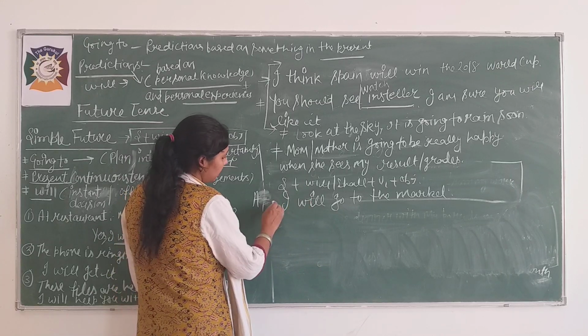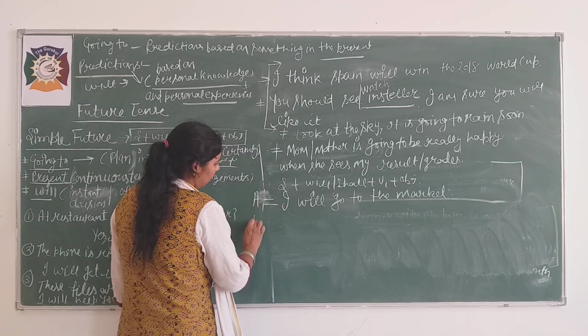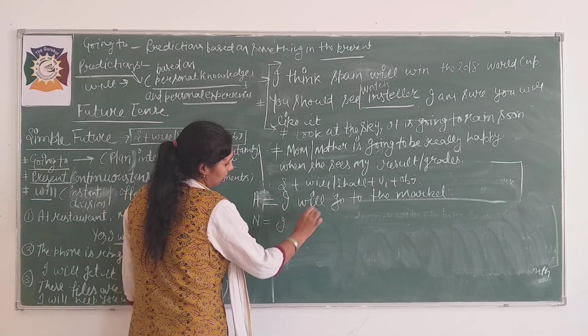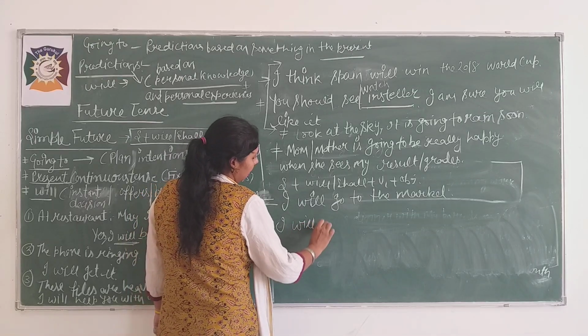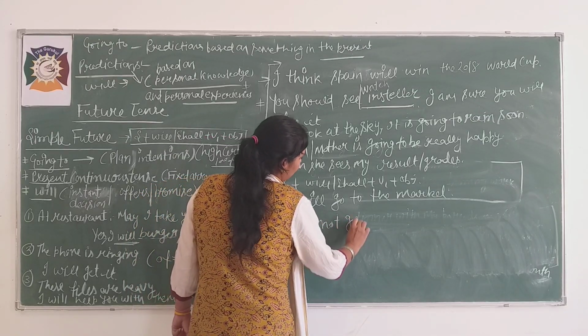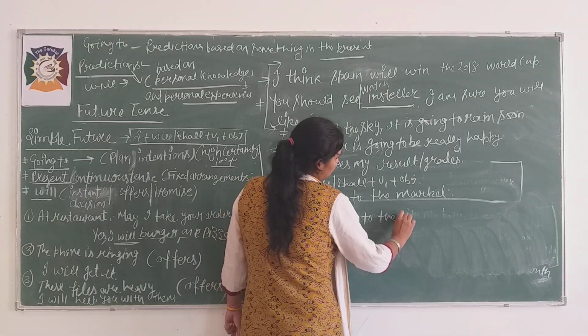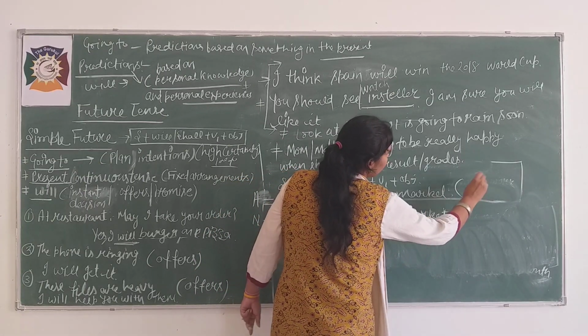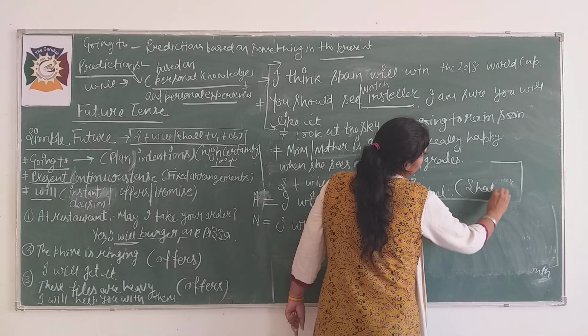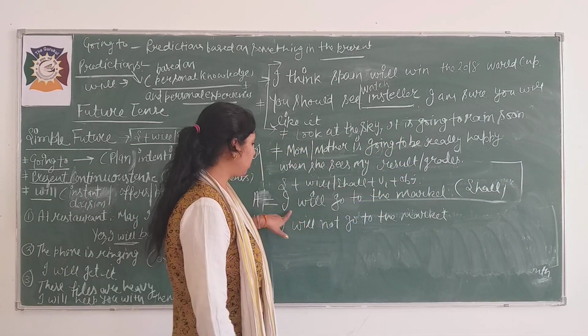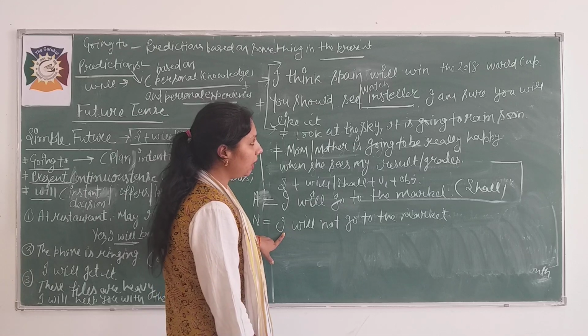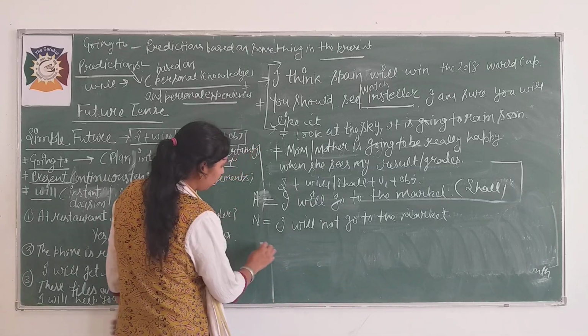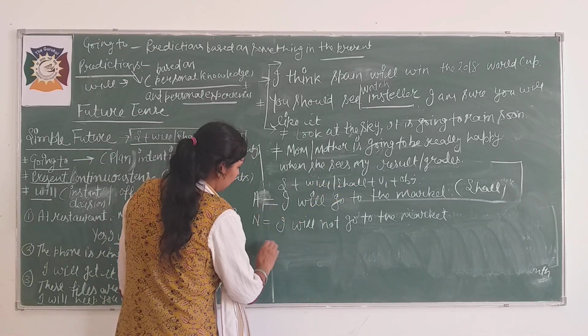See, this is affirmative. Now the negative sentence: I will not go to the market. But I would like to tell you that you should use shall here, because grammatically that is right with I and we.